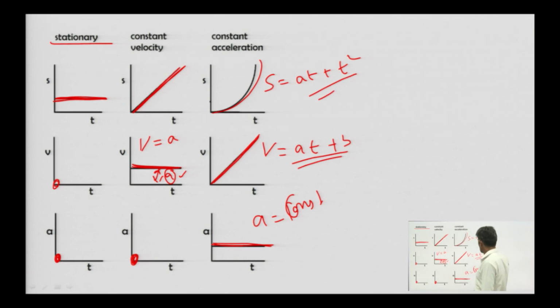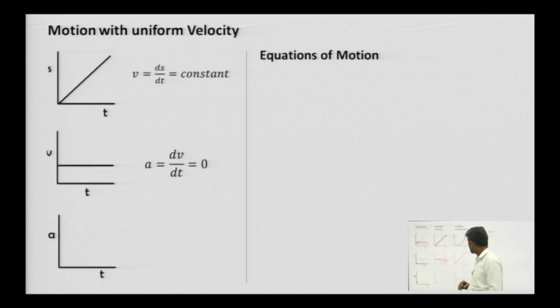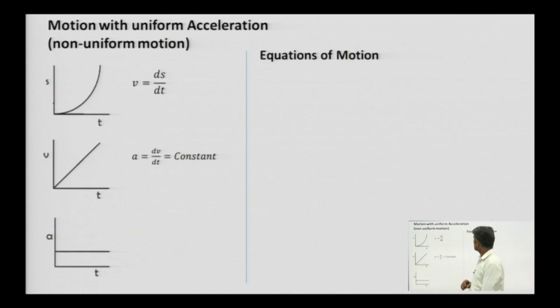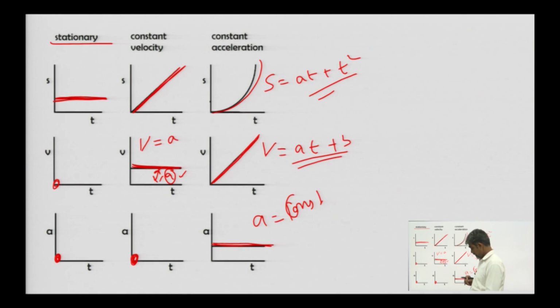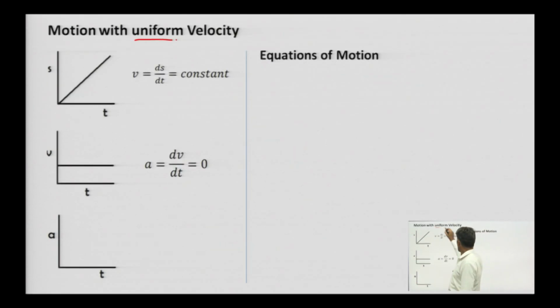So, we can derive the equations using those relationships. First of all we will derive the equations of motion, in case of non-uniform motion.